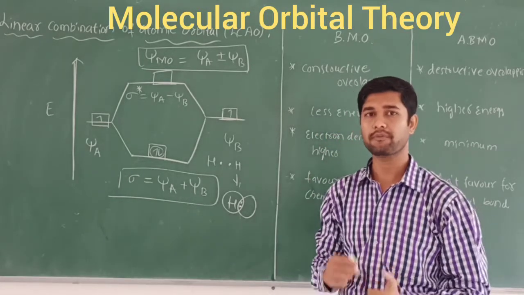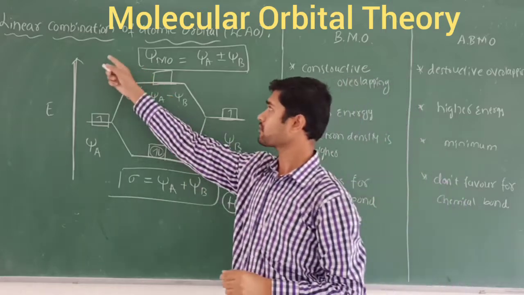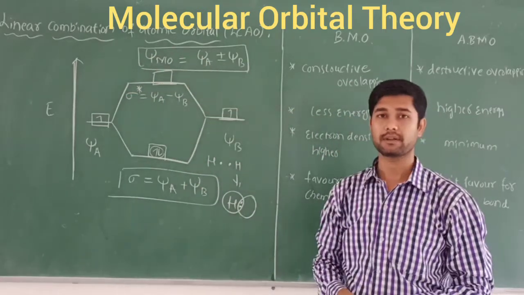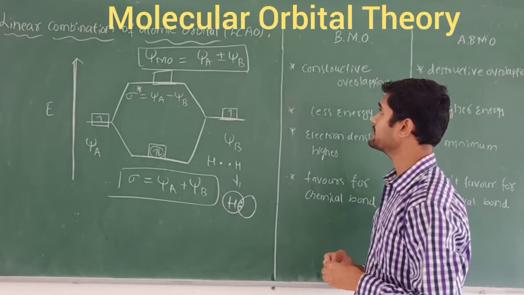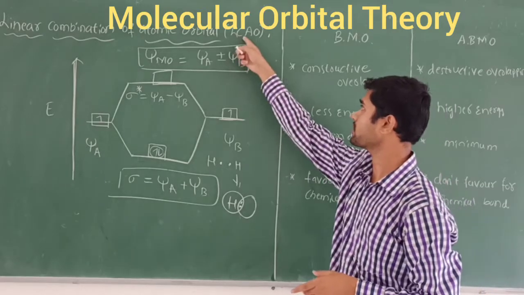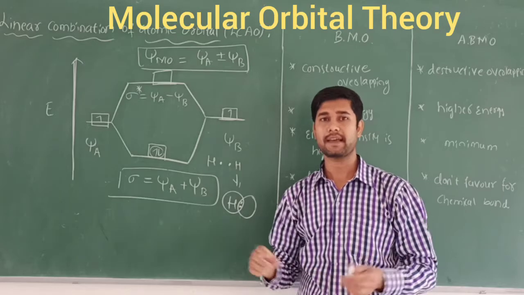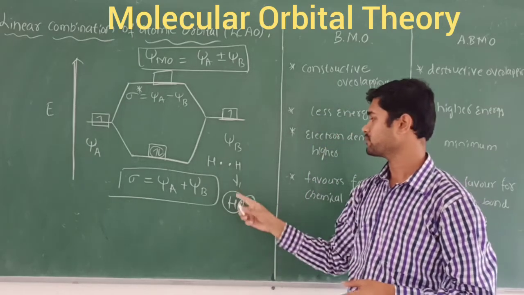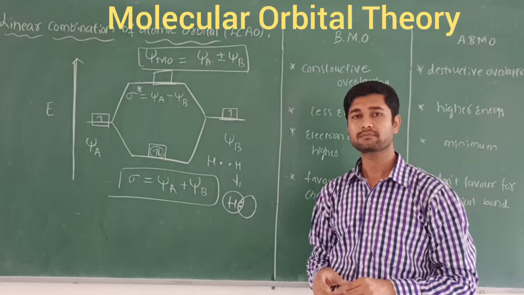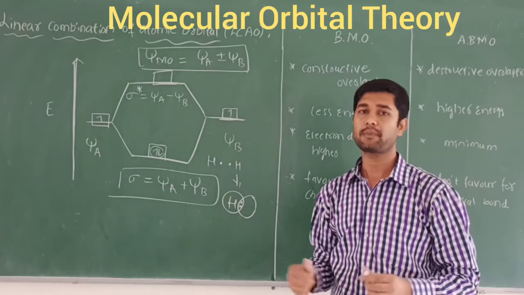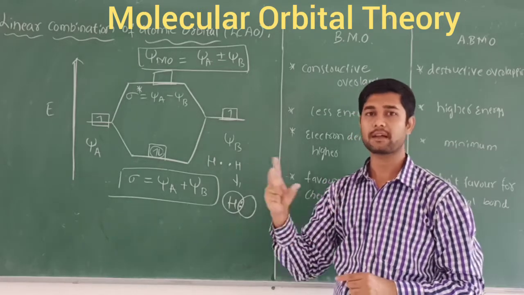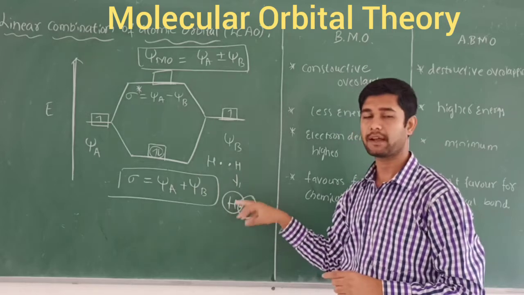So how are they going to be formed here? By the linear combination of the atomic orbitals, which we designate as LCAO. Consider the hydrogen molecule as an example. How do they form? They are formed from the atomic orbitals of the two hydrogen atoms, combining to become the hydrogen molecule.